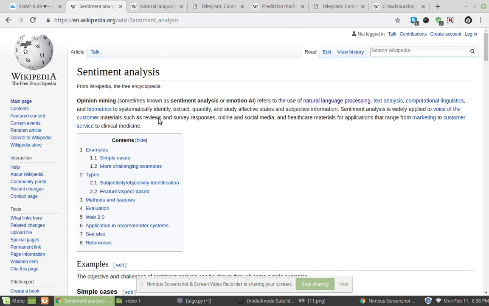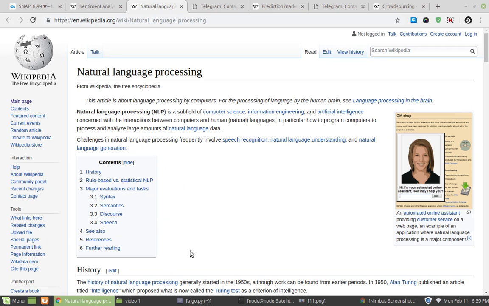and sentiment analysis, opinion mining, to get a feel of what the crowd is feeling, what the people are feeling about a particular market or asset. Like, for example, Snapchat. And to see if they feel like, is it going down, is it going up, or is it going sideways? We're going to be using something called natural language processing.